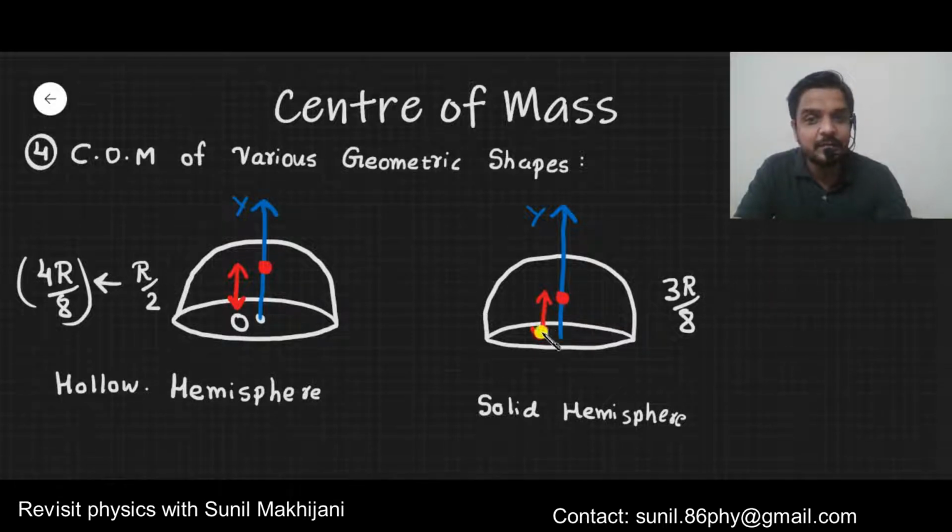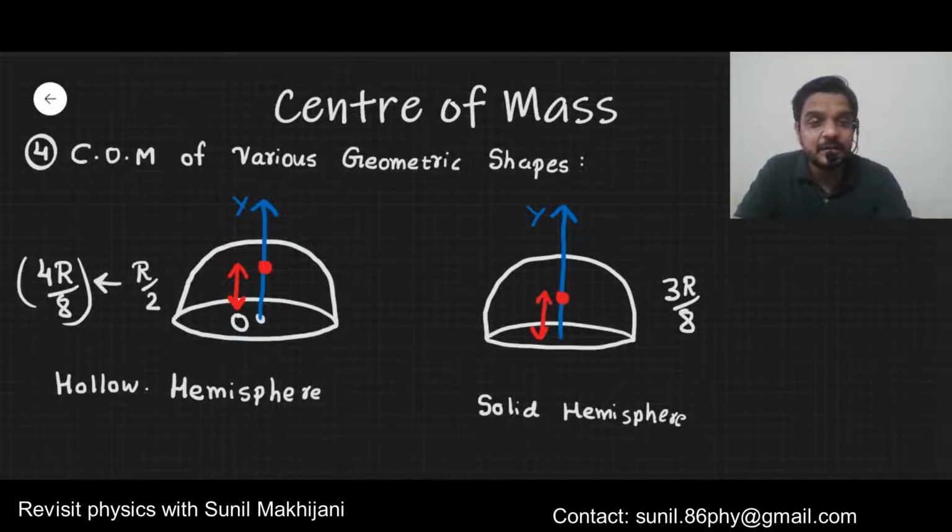So since there is more mass in the bottom, the center of mass will shift downward. So the height of the center of mass decreased. That's why from 4r by 8 it becomes 3r by 8, meaning the center of mass has come down. This is how you can understand it. So this is the hollow hemisphere and the solid hemisphere.